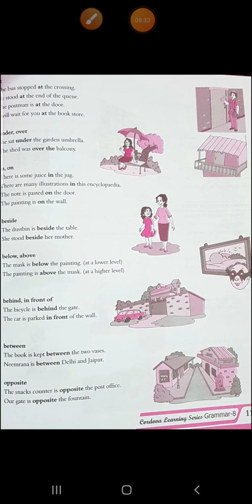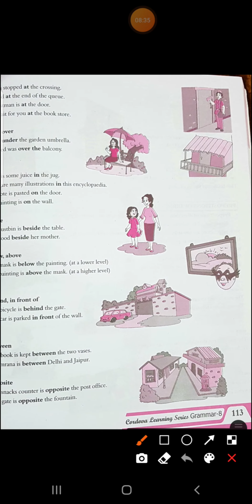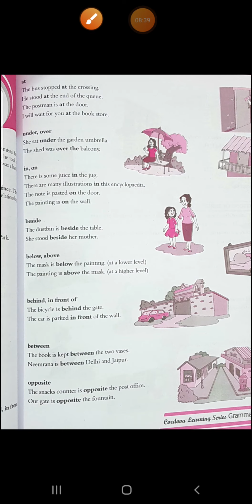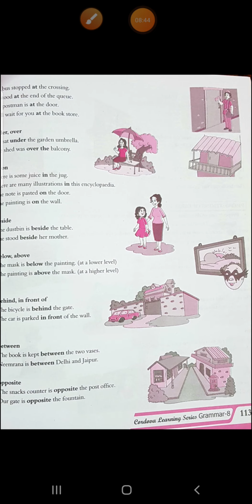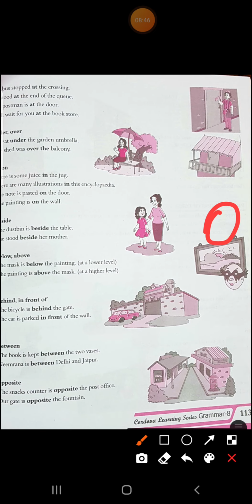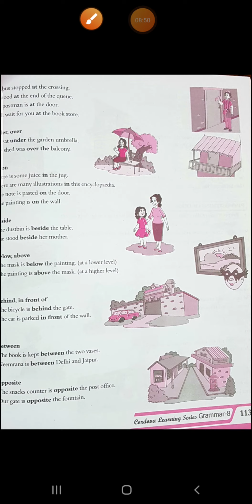Then below and above. The mask is below the painting. You can see here below. The position is below. Alright. Then the painting is above the mask. If suppose the mask was above somewhere, then we can say the mask is above the painting.